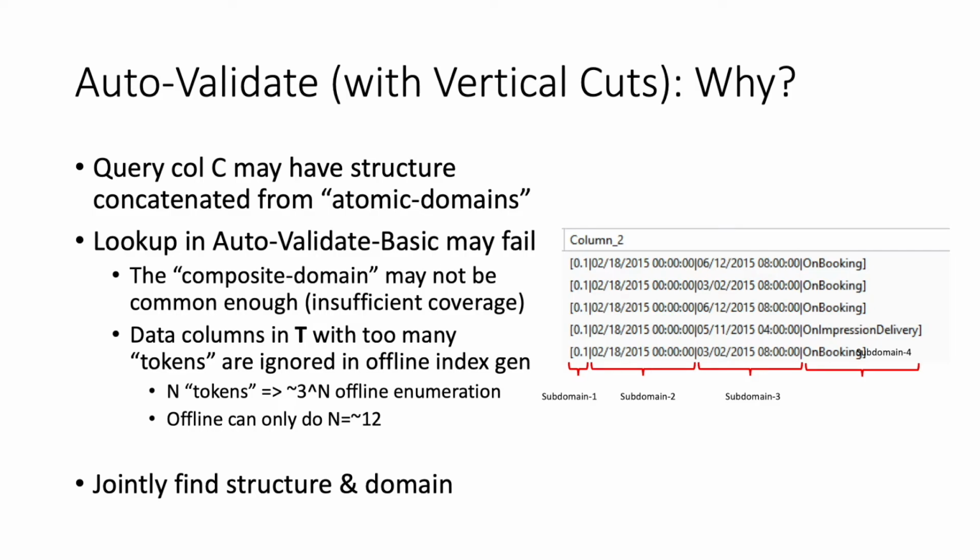A natural approach to complex query column C is to vertically cut it into subcolumns. Patterns for each subcolumn can then be generated in turn using FMDV. The benefit of this divide and conquer approach is that each subdomain is likely well represented in T, allowing them to be reliably inferred from T.